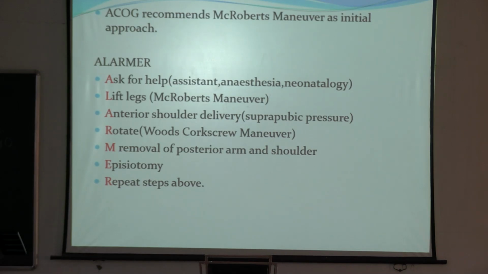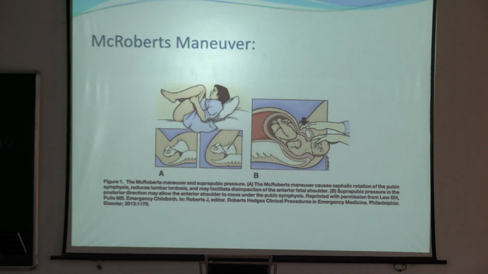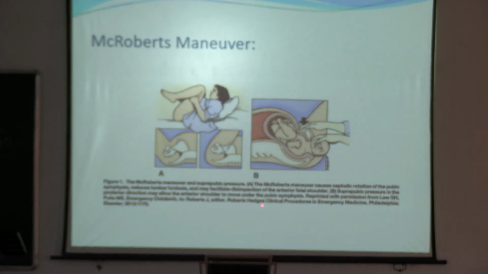Okay, this is ALARM. So, what will you do in the McRoberts maneuver? You will do cephalic rotation of the symphysis pubis, which reduces the lumbar lordosis. Here you can see you will do hyperflexion and abduction of the thigh, which causes reduction of the lumbar lordosis. Here you can see there was reduced space, now the space has increased, which may facilitate disimpaction of the anterior fetal shoulder. And when you are giving suprapubic pressure, you are allowing the anterior shoulder to move under the pubic symphysis.